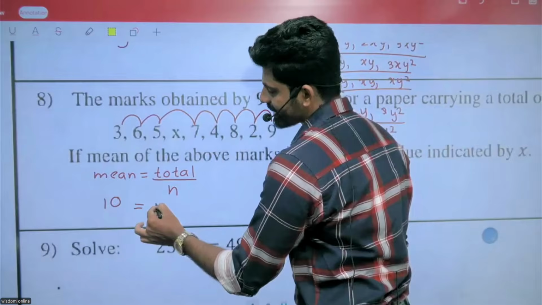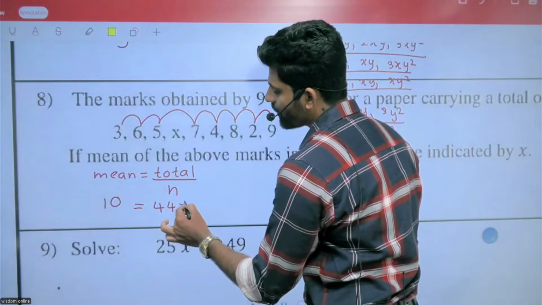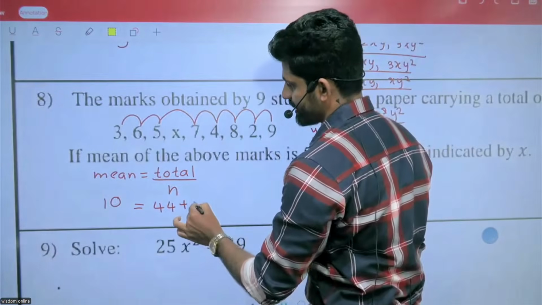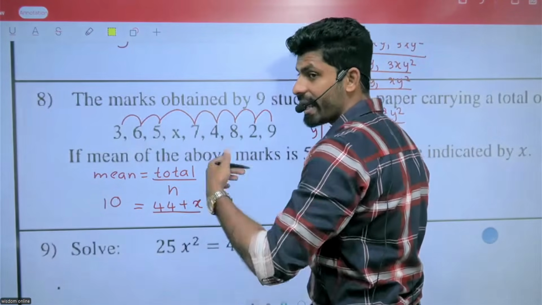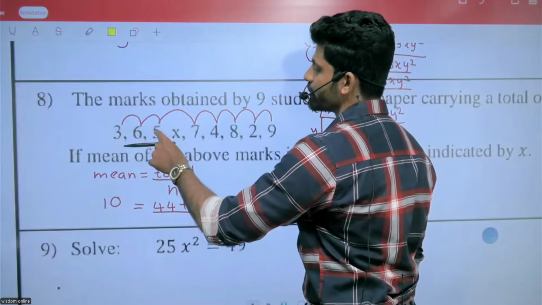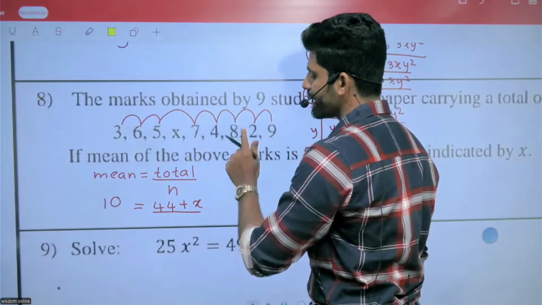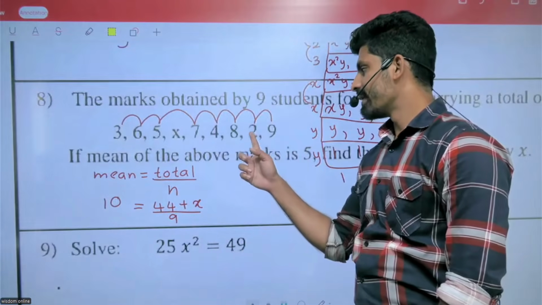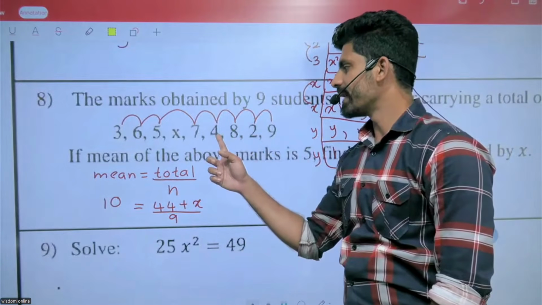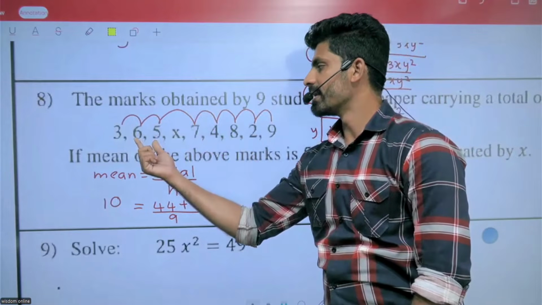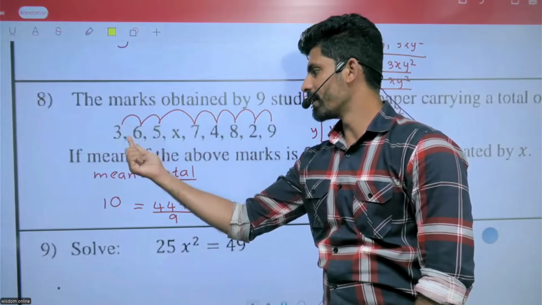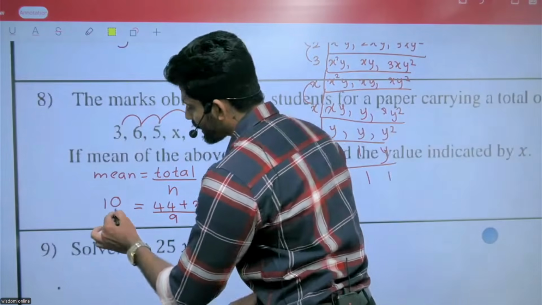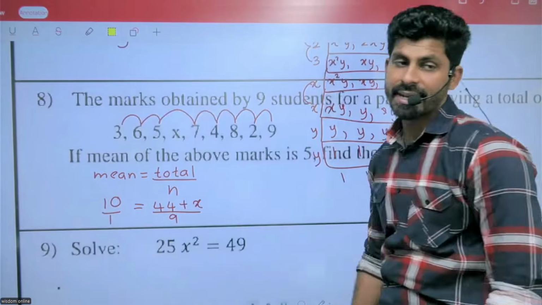44 plus x, divided by n. n means 1, 2, 3, 4, 5, 6, 7, 8, 9. So n is 9. Now, the denominator equals 1.